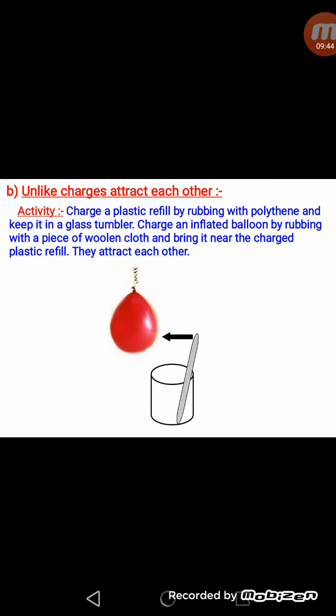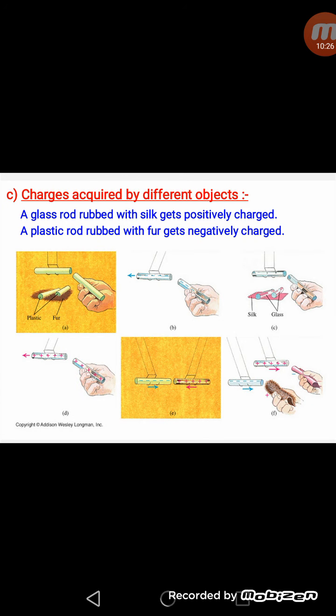Now this is the activity which can prove that unlike charges attract each other. We take a plastic refill, rub it with polythene, and keep it in a glass tumbler. Now we take a balloon and also rub it with a woolen cloth, and when we bring this inflated balloon near the refill, we will see that the refill attracts the balloon, because there are opposite charges on the refill and the balloon. So this activity proves that unlike charges attract each other.